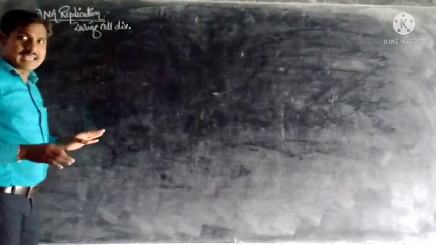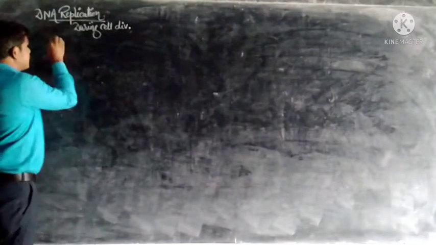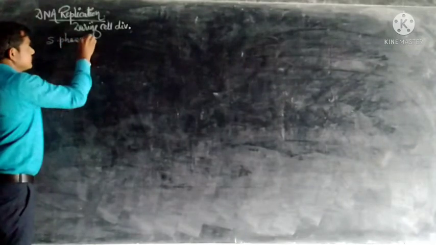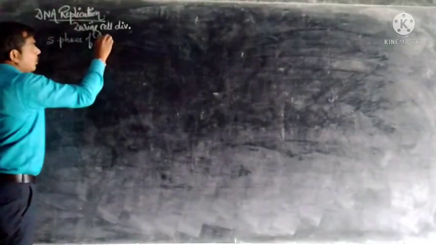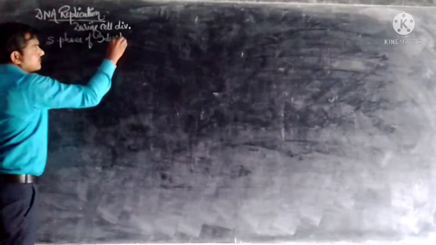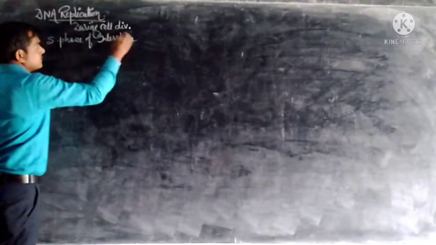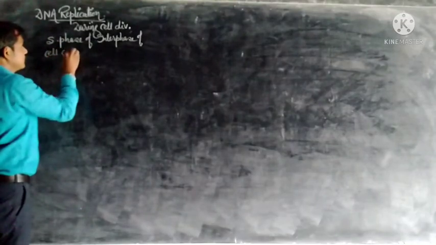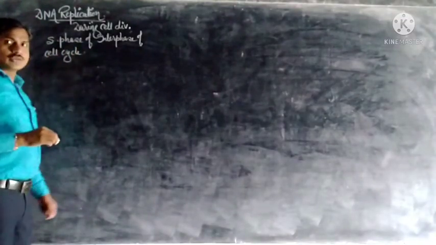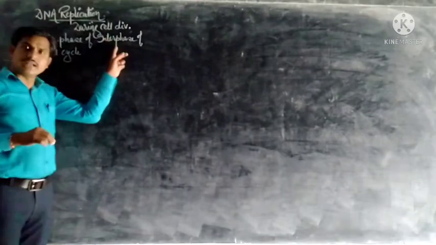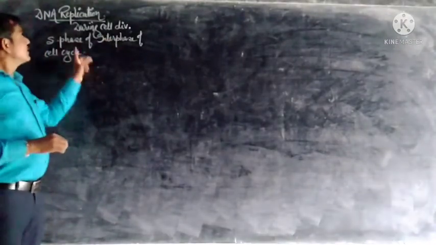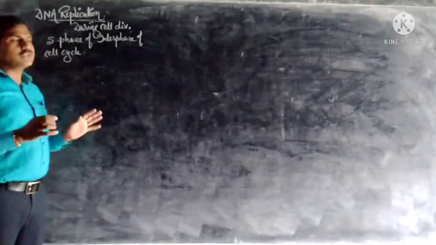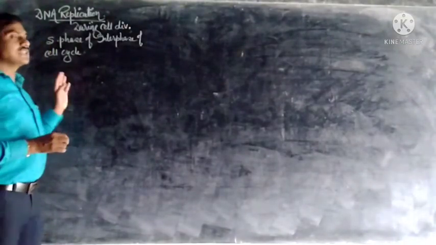We know the cell cycle. During the S phase of interphase, the non-dividing phase, the replication or duplication of DNA occurs. How this process occurs, we will see here.